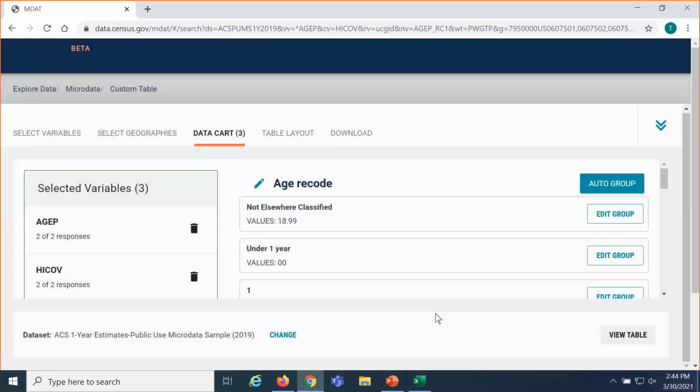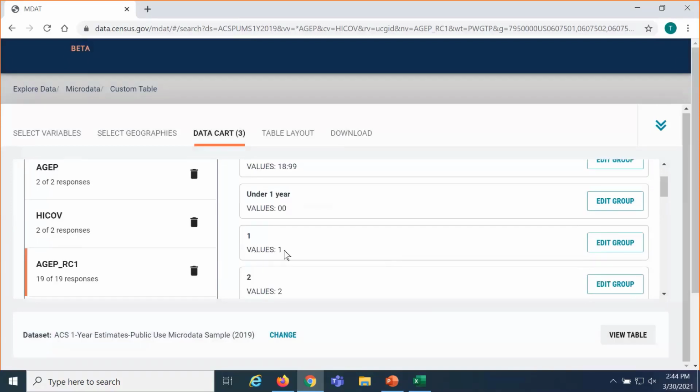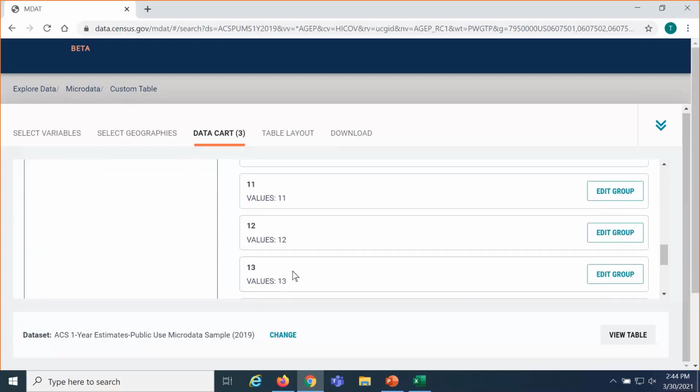So going through this process with just those couple of clicks, I was able to tell the system that I wanted data for each of these categories individually from age 1 to age 17.